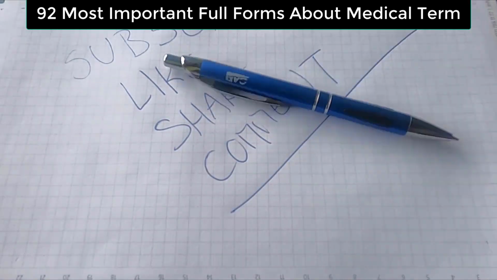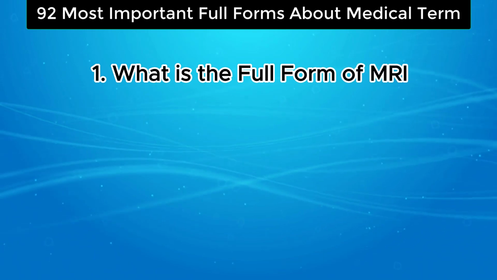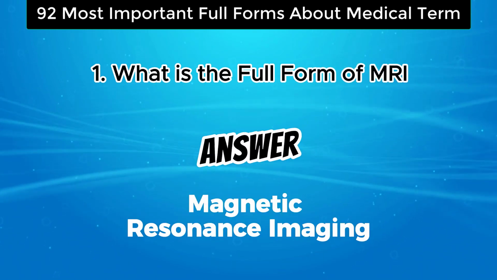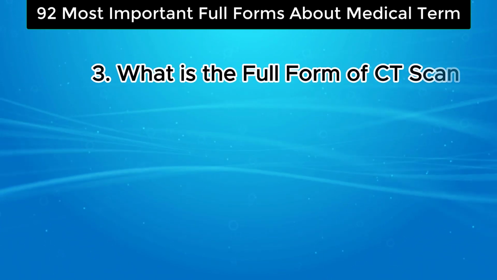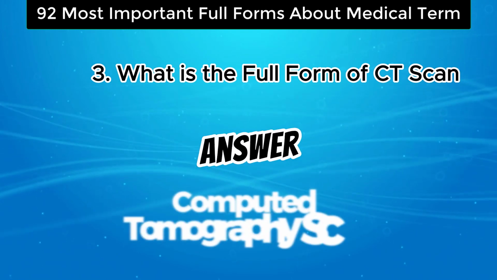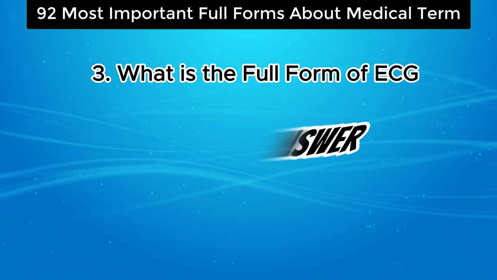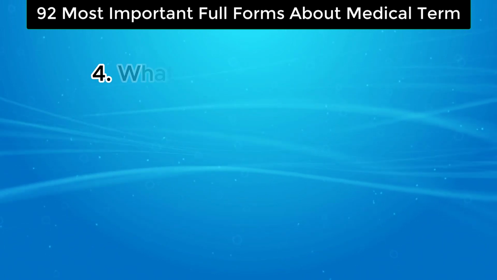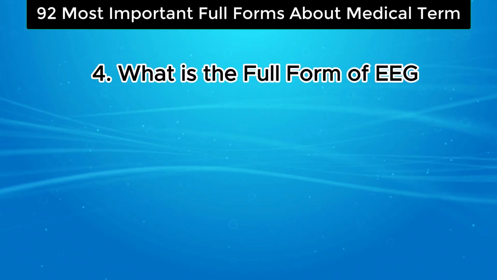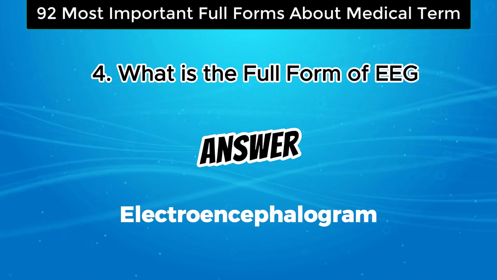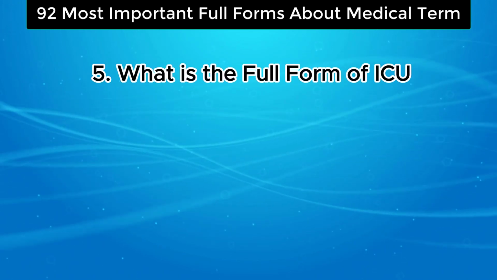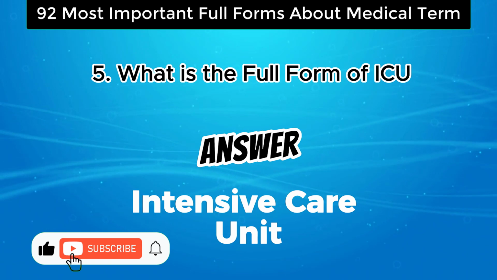So let's start. What is the full form of MRI? The answer is magnetic resonance imaging. What is the full form of CT scan? The answer is computed tomography scan. What is the full form of ECG? The answer is electrocardiogram. What is the full form of EEG? The answer is electroencephalogram. What is the full form of ICU? The answer is intensive care unit.